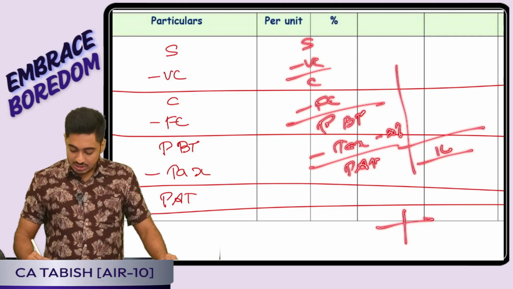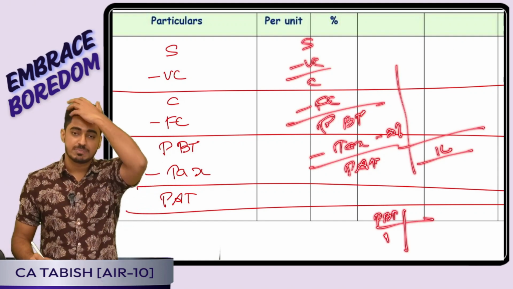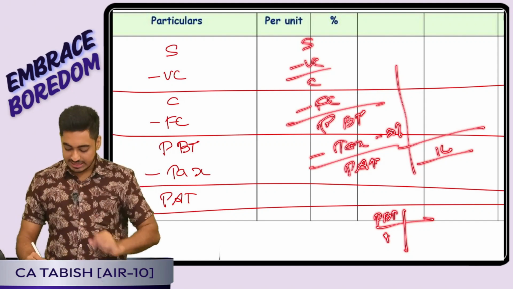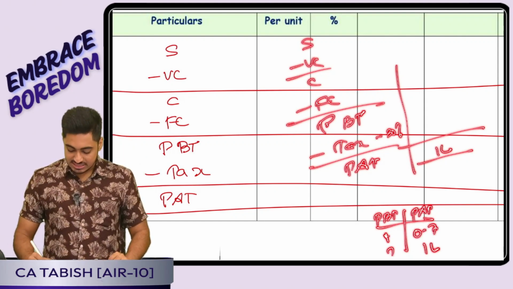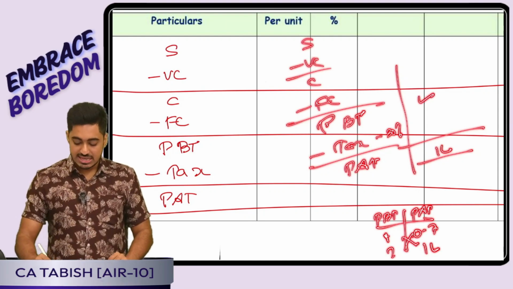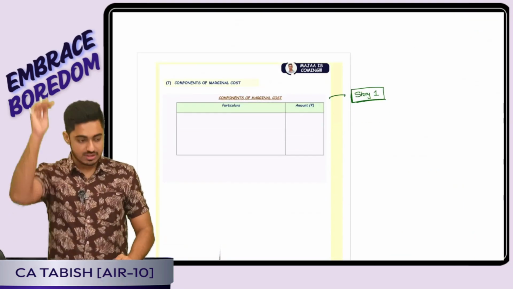Simple, I will tell. Assume I earned 1 rupee profit before tax. Yes, question has told me 30% is tax rate. That means how much I will get after tax? 0.7. That means if I want 1 lakh after tax, how much I should be earning before tax? I will do that. Then it's the same story going forward. Is this clear, everyone? Perfect.